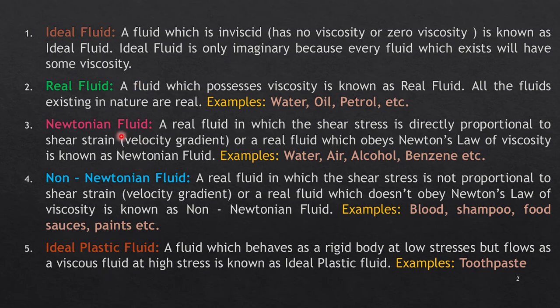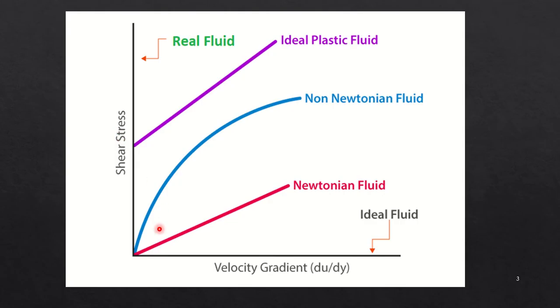Next, what did we say? The fluid obeying Newton's law of viscosity is the Newtonian fluid. As I've told you, shear stress is proportional to shear strain, or velocity gradient, so they are proportional to each other. So the graph will be a straight line passing through the origin. Next was the non-Newtonian fluid, which does not obey Newton's law of viscosity. So the graph is curved. It passes through the origin, but it's not a straight line.